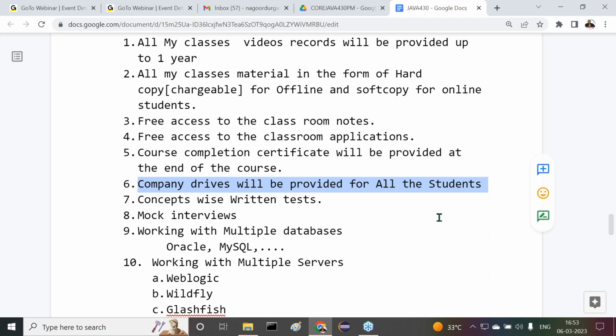But as part of my support, I will invite some companies here. The companies will come here. They will take some students from Durgasoft also. But I will give an open platform for everybody. In the sense, if any company is coming here, I'll give a general intimation to every student of Durgasoft. Every student of Durgasoft is eligible to attend the trial. No specification like only this batch people, only that batch people. No, we don't have any concentration on this particular point. Just open opportunity for everybody. Everybody is eligible to attend these drives.